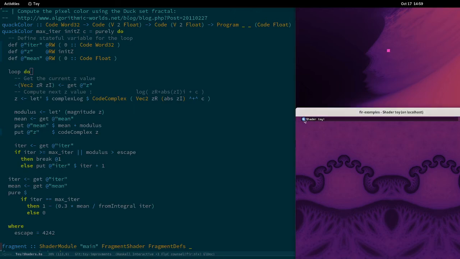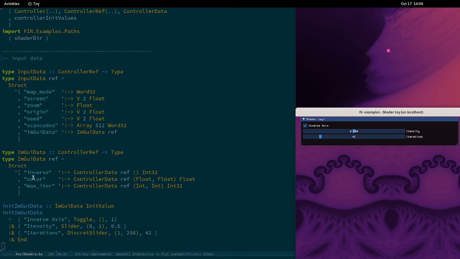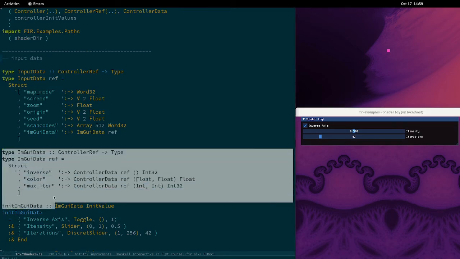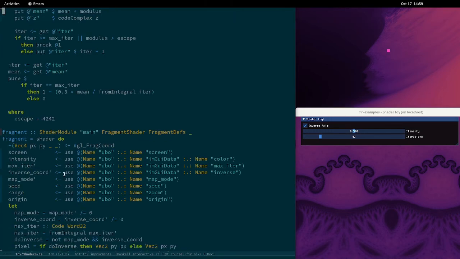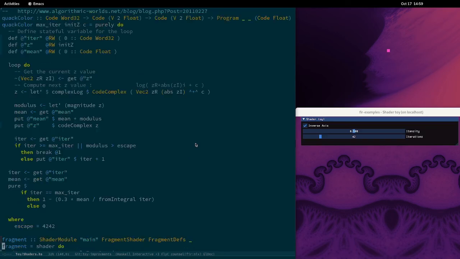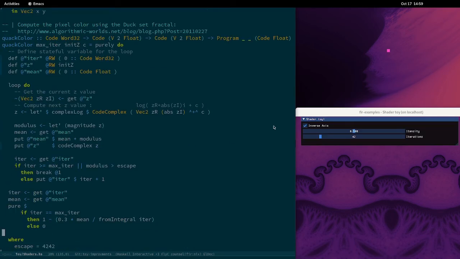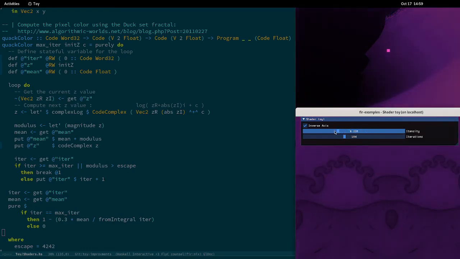Note that we have ShaderToy controllers, which are defined in the module like this, and the program can retrieve their values and use them in the quack color function using those lenses. So for example, the controllers let us adjust the number of iterations that is being performed and the way the gradient color are being applied to the value.